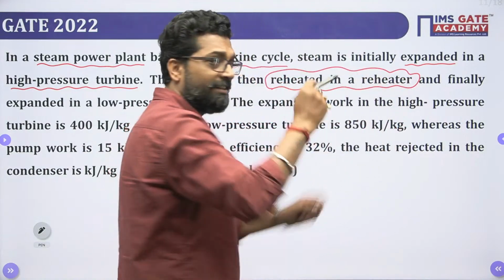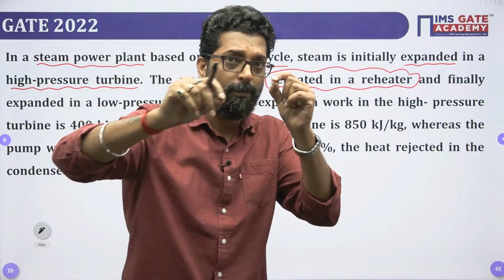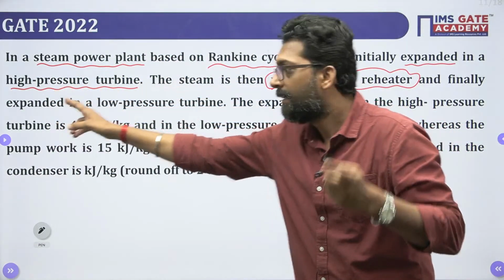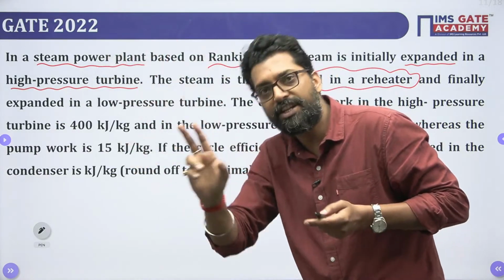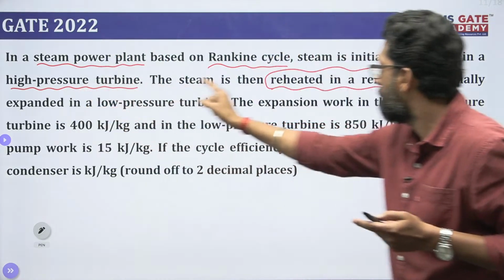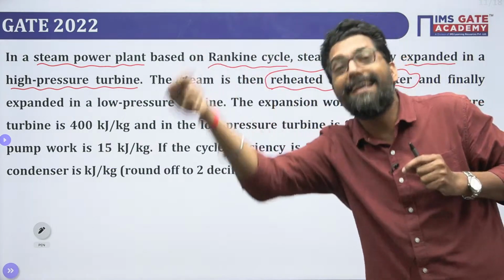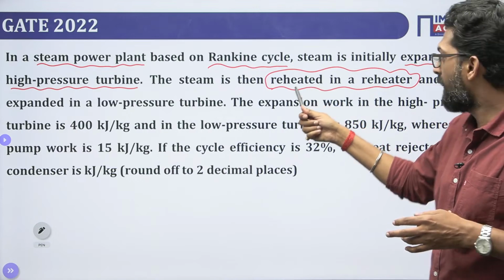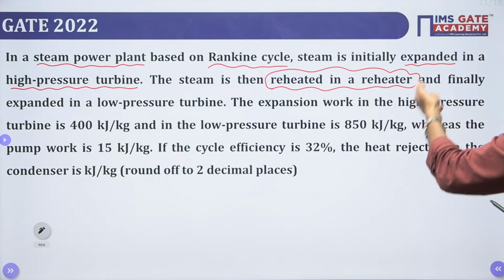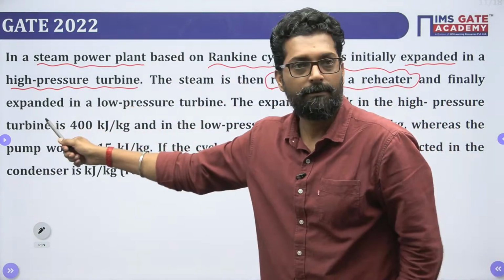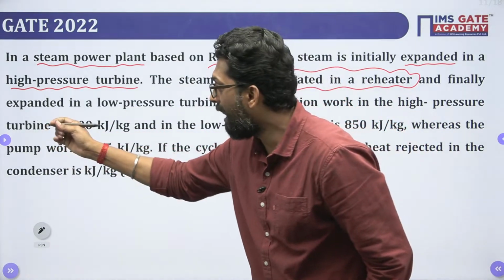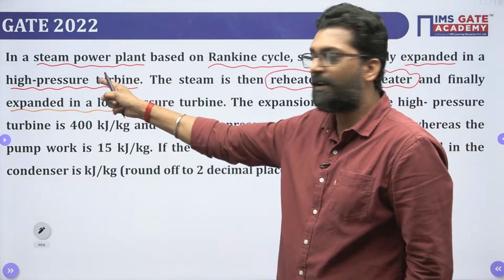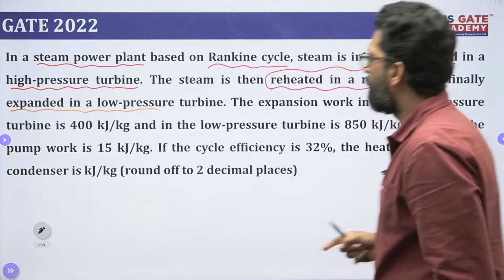That means after the expansion of the steam in the first turbine, the high pressure turbine, it is again reheated in the reheater, and then it is finally expanded in a low pressure turbine. So there are two turbines, high pressure and low pressure.